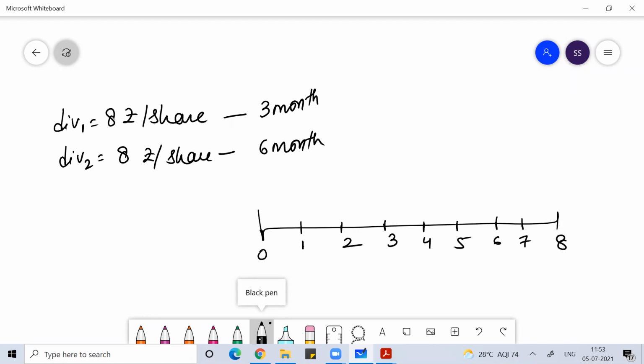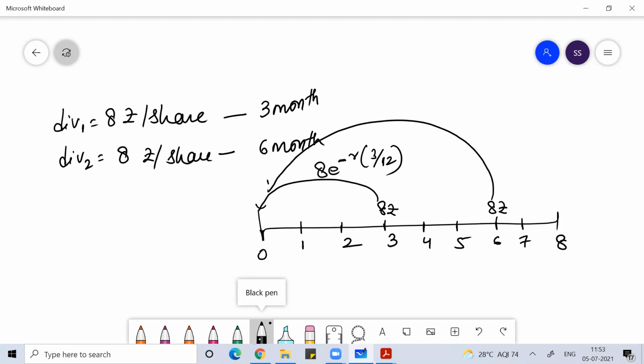If I pay you a dividend of 8 rupees after 3 months and 8 rupees after 6 months, I can find the present value of this 8 rupees, 8 e to the power minus R into T, where T here would be 3 by 12. Similarly, I can find the present value of this dividend also, 8 e to the power minus R 6 by 12.